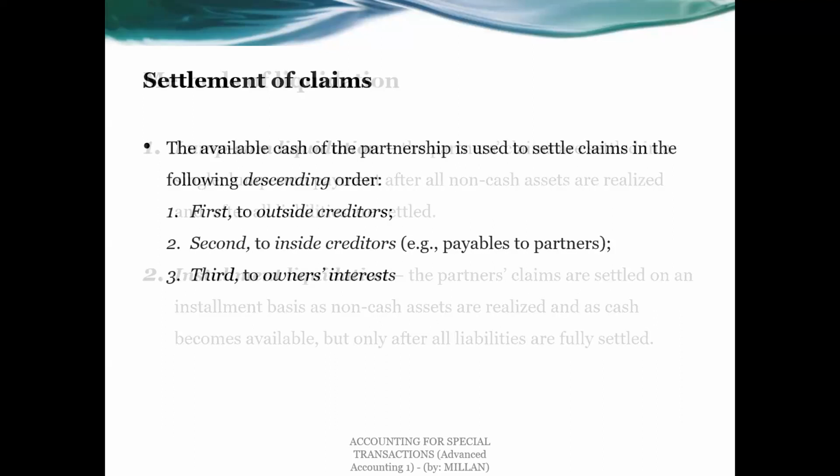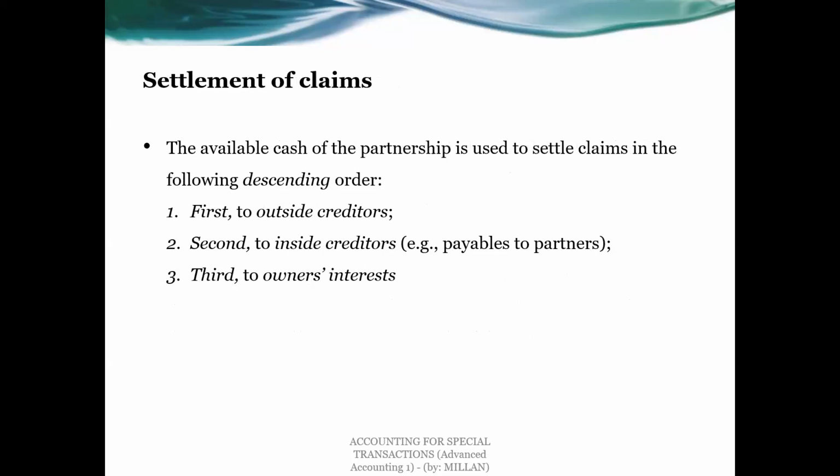Let's talk about settlement of claims. So the order of priority. The available cash of the realized non-cash assets is used to settle claims in the following descending order. First, you pay outside creditors. Second, you pay the inside creditors, like loans to partners or payable to partners. And then the last one, third, to the partners or the owners' interest. So this is how we settle claims based on our available cash.